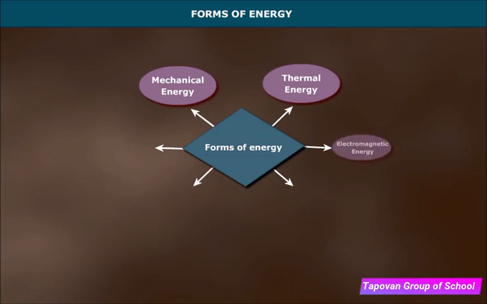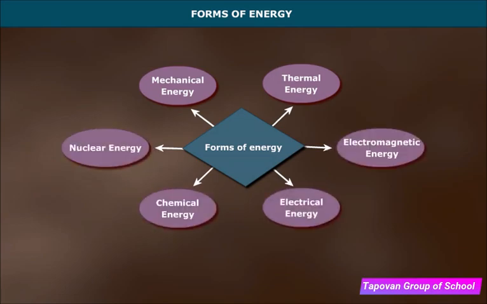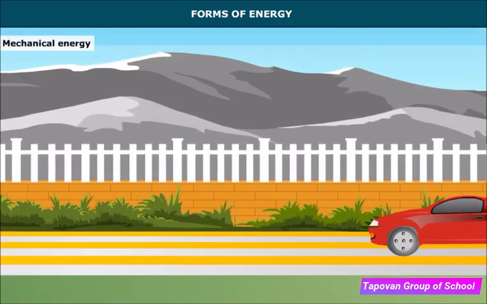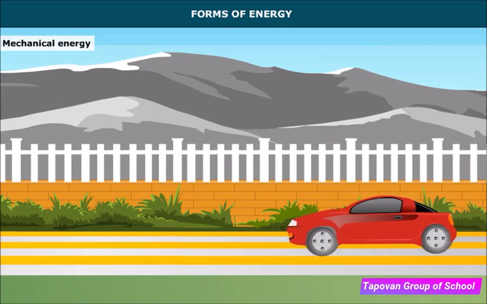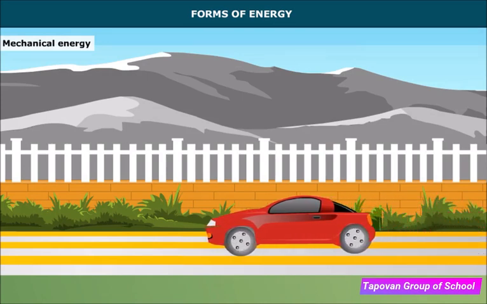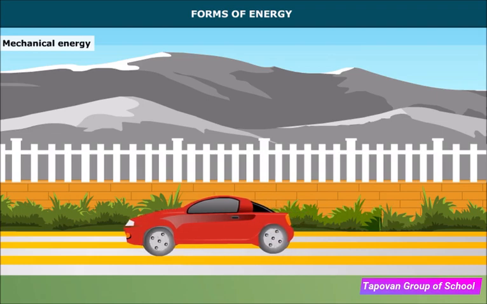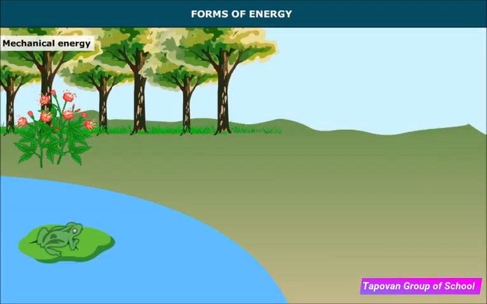Different forms of energy. Let's discuss different forms of energy. Mechanical energy. It is the energy possessed by an object by virtue of its position or motion. For example, a moving car and a leaping frog.